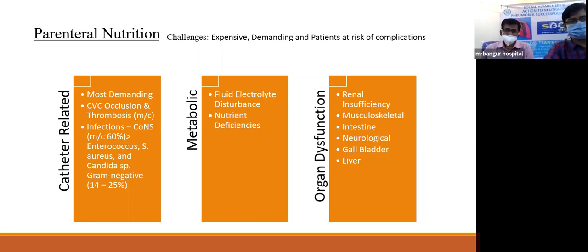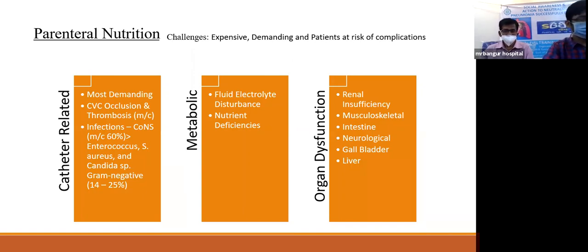Only a few points on management that I would like to highlight. In case of catheter-related complications, whenever there is a central venous catheter-related infection, the management is usually to remove the catheter. But in this case, since future vascular access has to be preserved, the first step is to start broad spectrum antibiotics and see the response. If within the next 24 to 48 hours the patient worsens, we remove the catheter. If the patient is stable or improving, then we can continue with the same catheter. Also, if a fungal organism is seen in the culture, then we must remove the catheter even earlier.